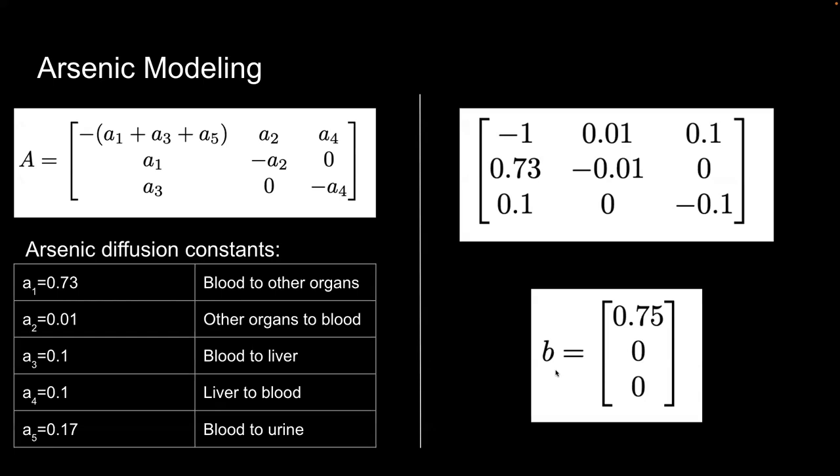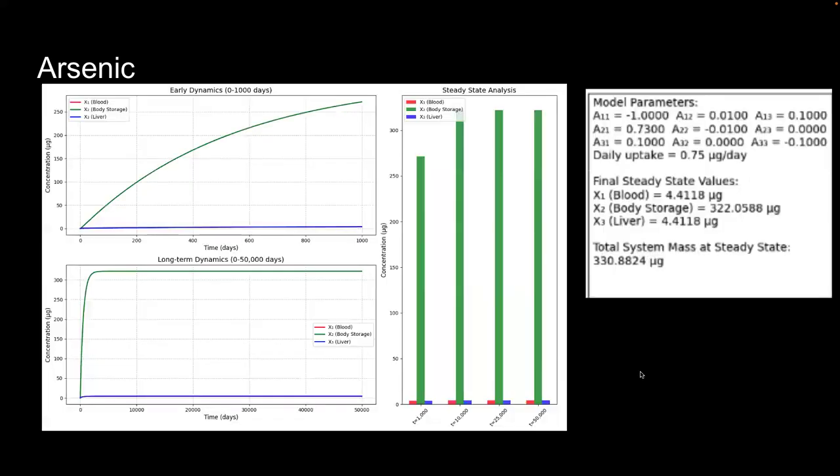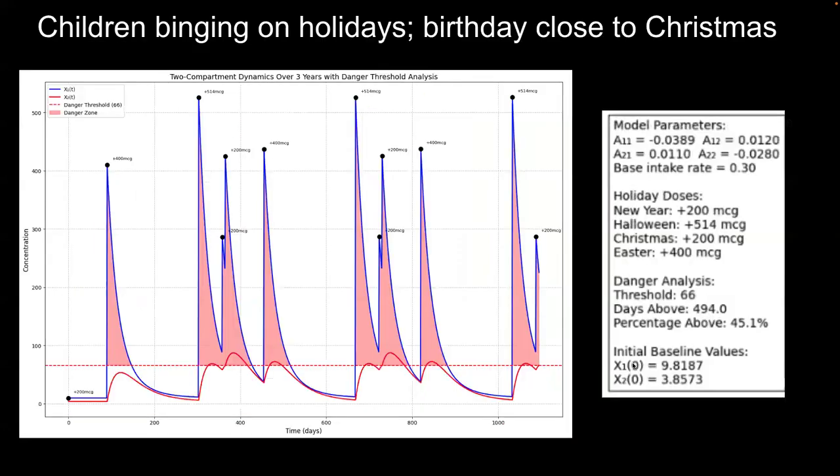0.75 represents the median amount of arsenic introduced into the body via chocolate consumption in a day. We are measuring in micrograms. We finally do the exact same thing once again. We take our uptake of 0.75 micrograms per day, and we find the final steady state values that would occur in the blood, the body tissue, as well as the liver, and we find our total steady state mass as well.